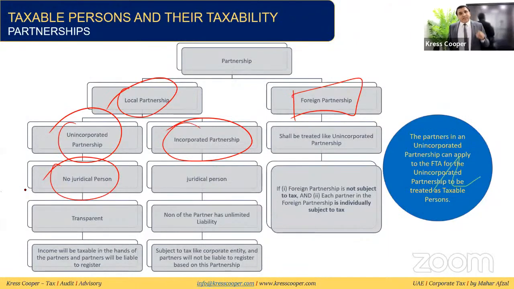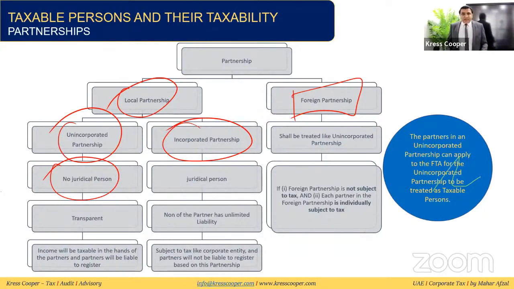If the partnership is an unincorporated partnership in the UAE, it will be considered transparent and it will not be a juridical person. So the partnership itself will not be subject to corporate tax. The income of the partnership will be subject to tax in the hands of the partner. The partner will be liable to register for tax purposes, they will be required to submit the return, and they will be required to respect all the provisions of the law.